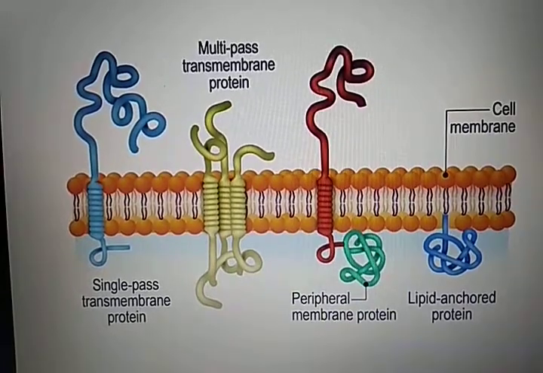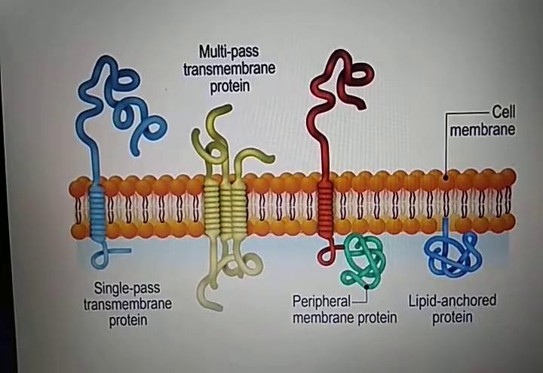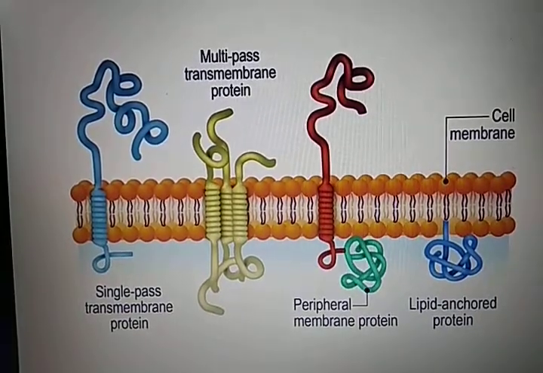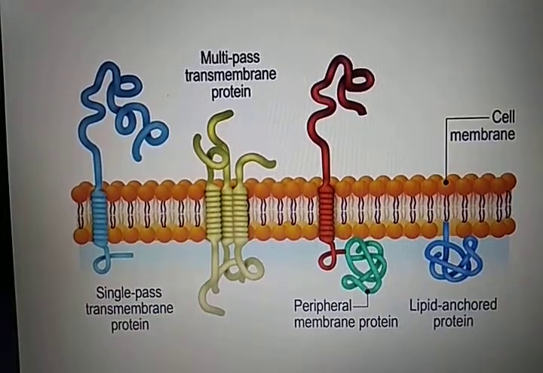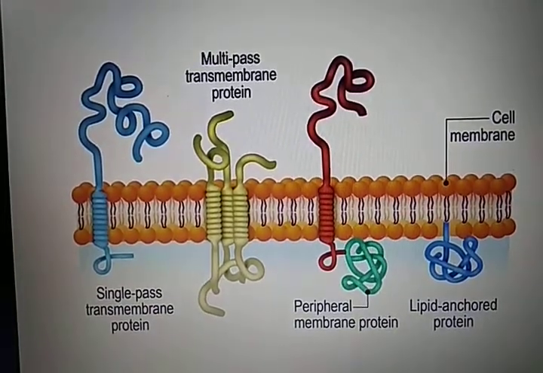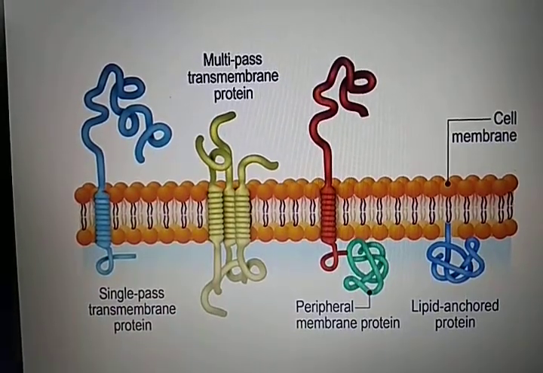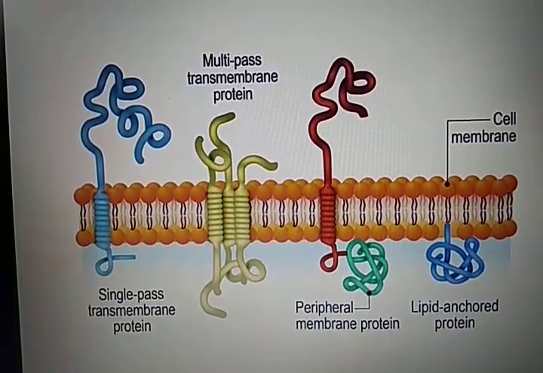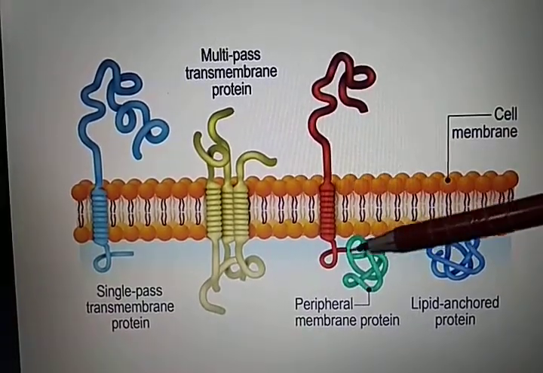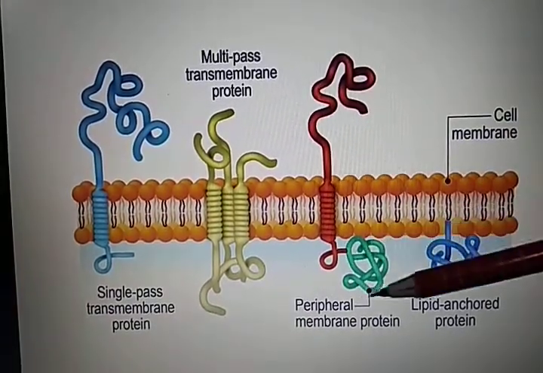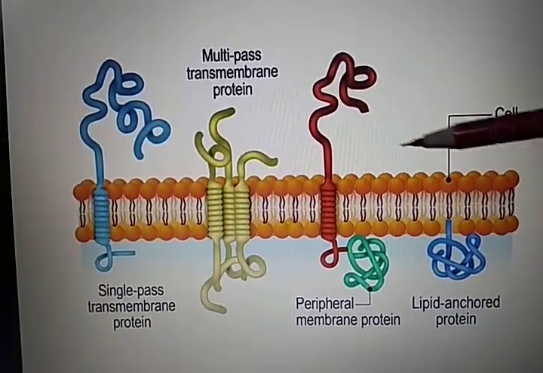In some membrane proteins, the transmembrane domains are essentially devoid of water molecules, whereas others allow the aqueous solvent to penetrate deep into the membrane-embedded region of the protein. The second one is peripheral protein, which is located outside the lipid bilayer on either the extracellular or cytoplasmic surfaces. As you can see in the figure, this is the peripheral membrane protein which is located towards the cytoplasmic side. It can be on the extracellular side as well.